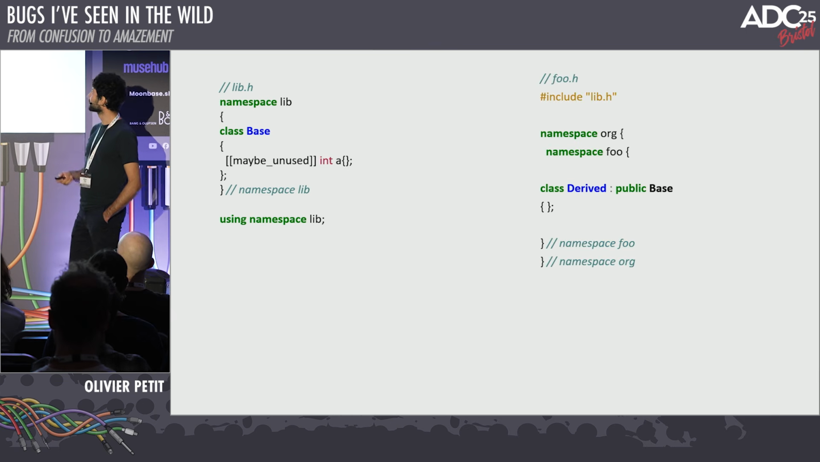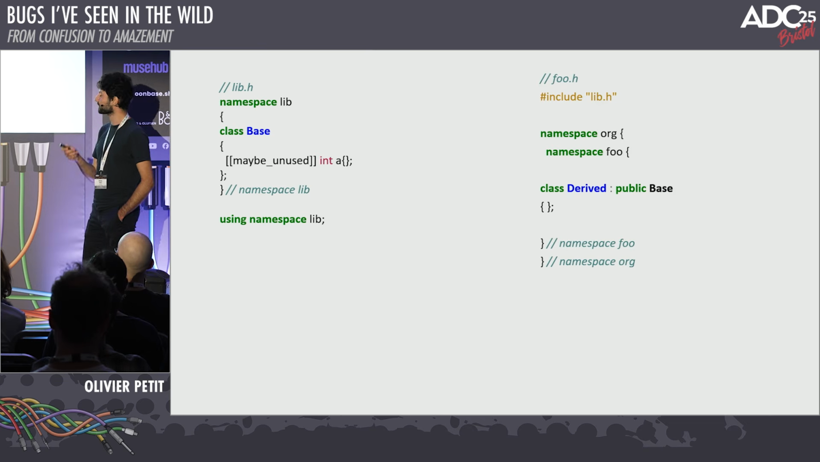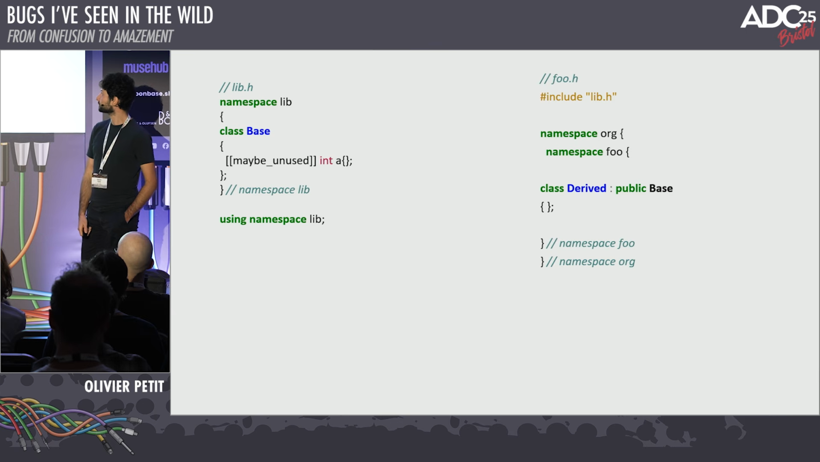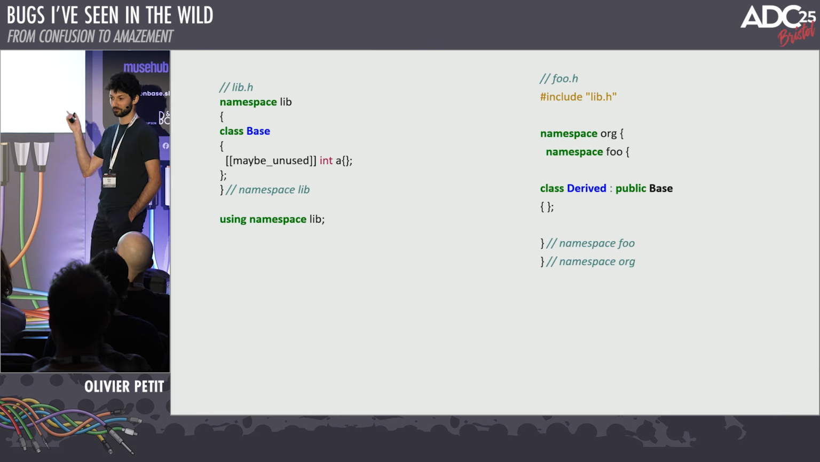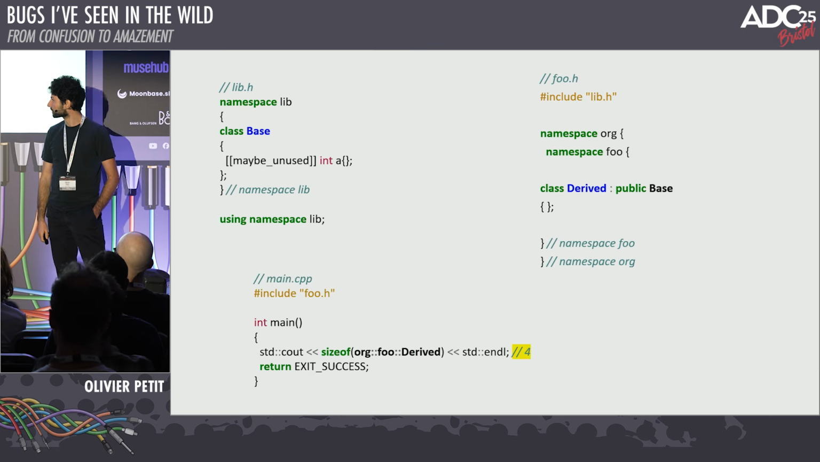And then, okay, you use this library, so you're in your own organization, so maybe you have a namespace for your organization and then sub-namespaces for specific areas. And you create a class which derives from this class from this library. And crucially, you don't need to fully qualify the name of that base class because we have this using namespace lib, right? And then we use it.